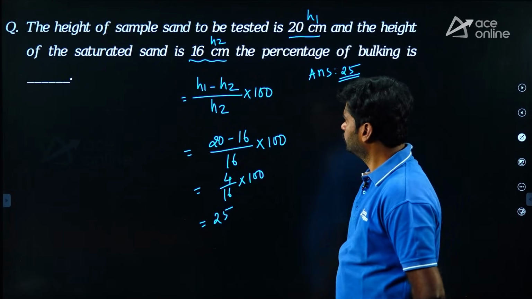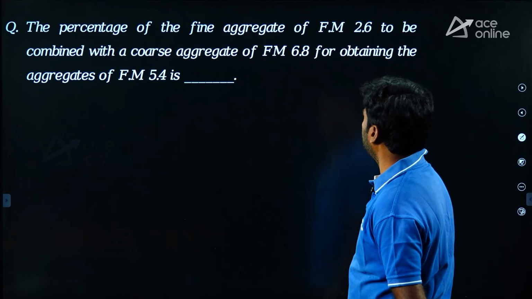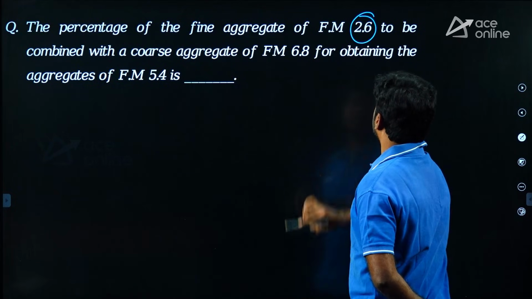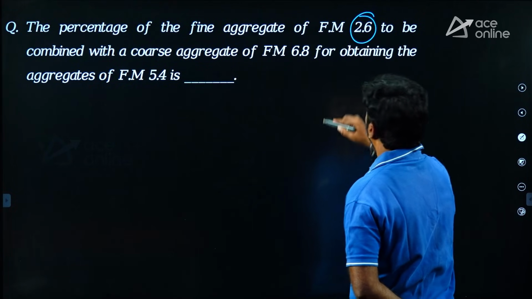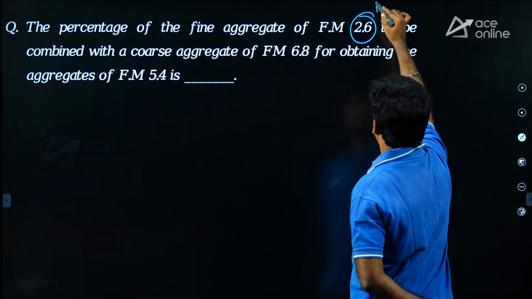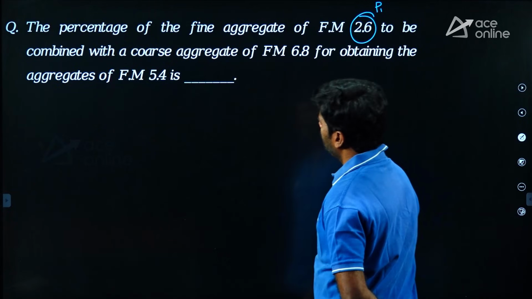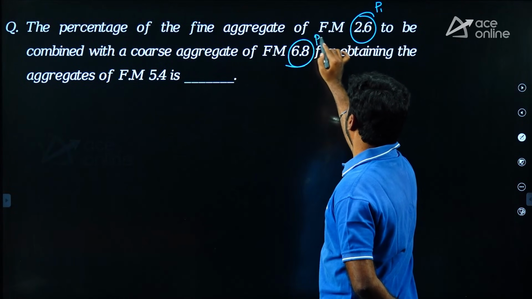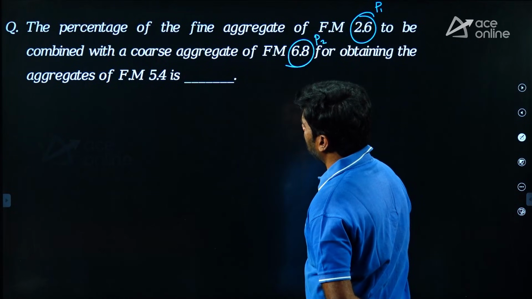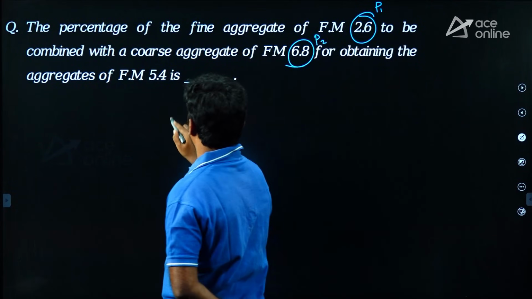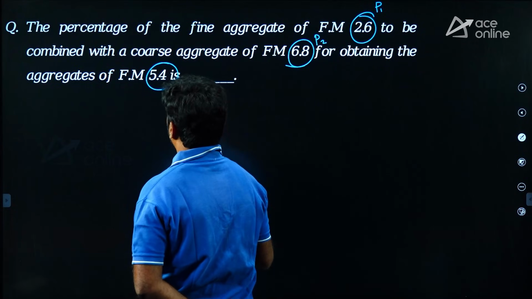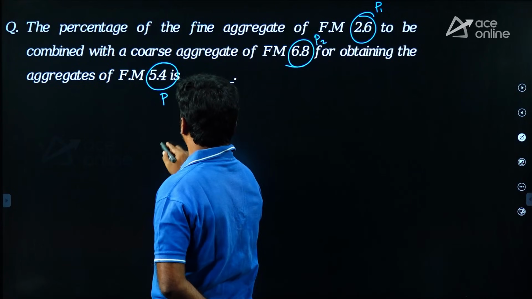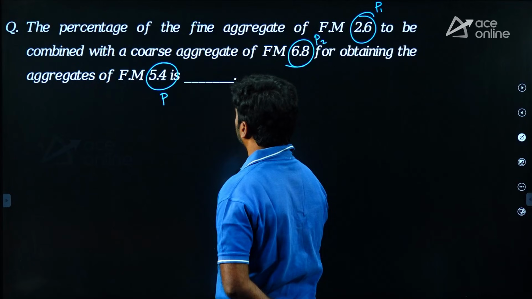Next question. The percentage of the fine aggregate of fineness modulus 2.6, let us say it is P1, to be combined with a coarse aggregate of fineness modulus 6.8, let us take this value as P2, for obtaining the aggregates of fineness modulus 5.4, which is considered as P. Now we want the percentage of the fine aggregate, right?